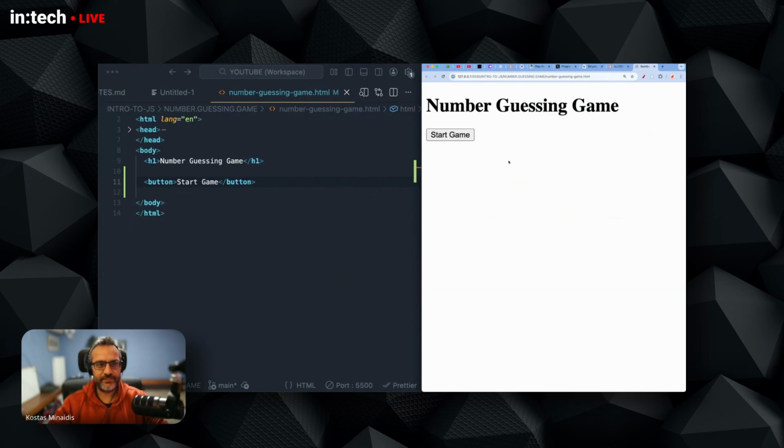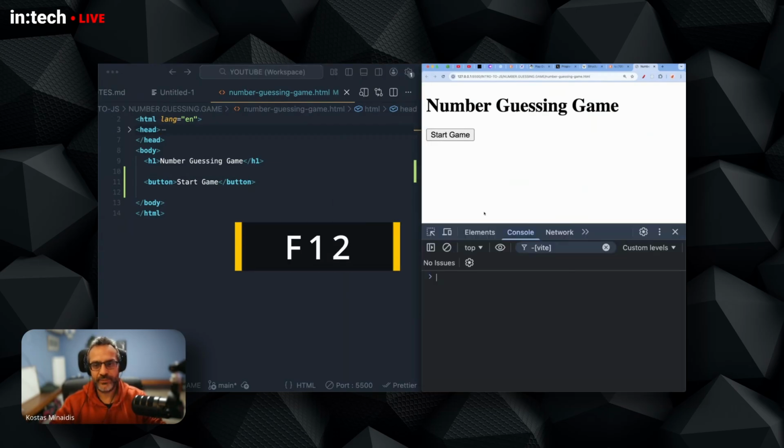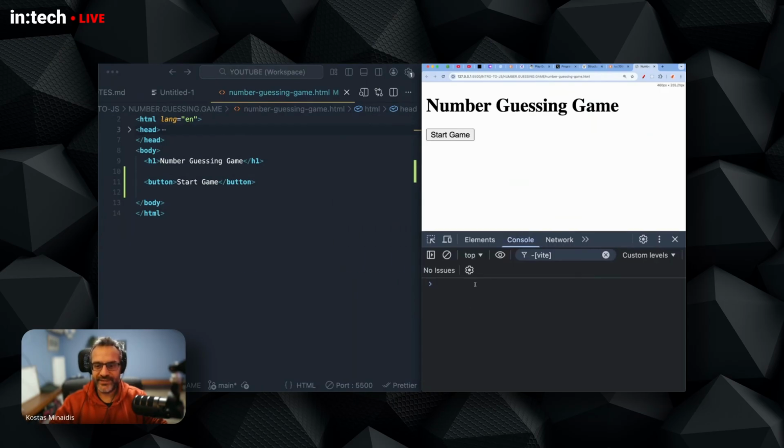So I have my page here, which is automatically reloaded after I make some changes and save. Live server will automatically detect the changes and the saves, and then reload the page. Whenever you're building a JavaScript application or a website that contains JavaScript, it is absolutely critical to open the console. So press F12 in your browser, go to the console, and this is where you're going to see everything that happens in JavaScript, whether it's an error, a warning, some log, some special message.